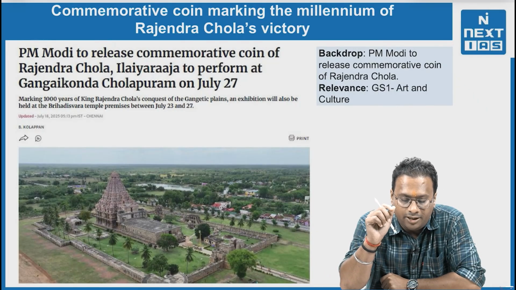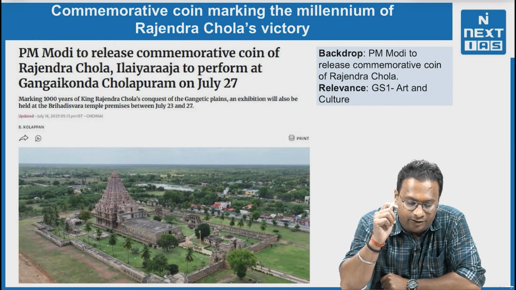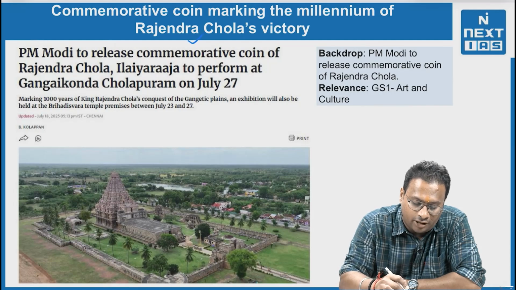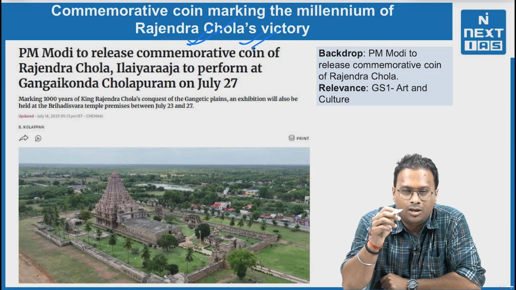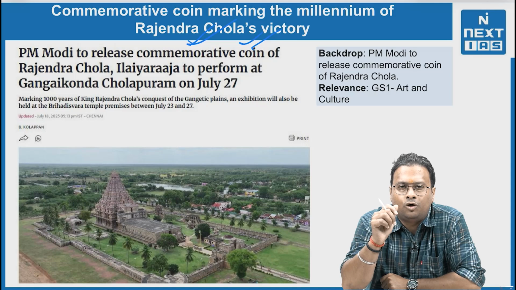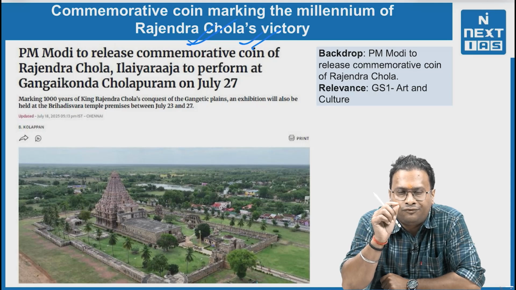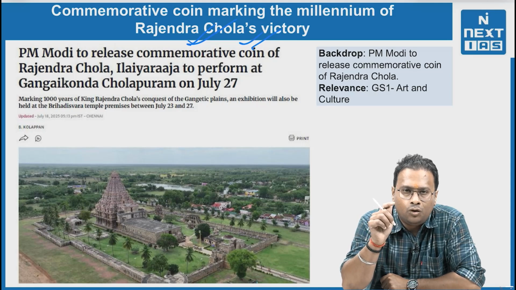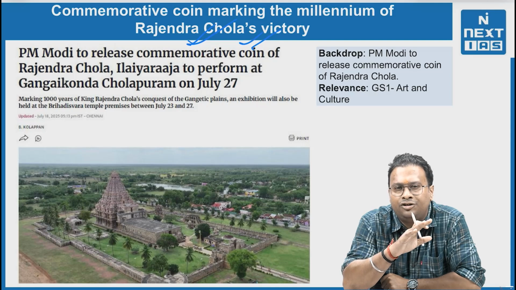Now, the second point is the commemorative coin marking the millennium of Rajendra Chola's victory. Why is this topic very important? Because this topic has a direct link with one of the very famous personalities from one very famous empire of ancient India.